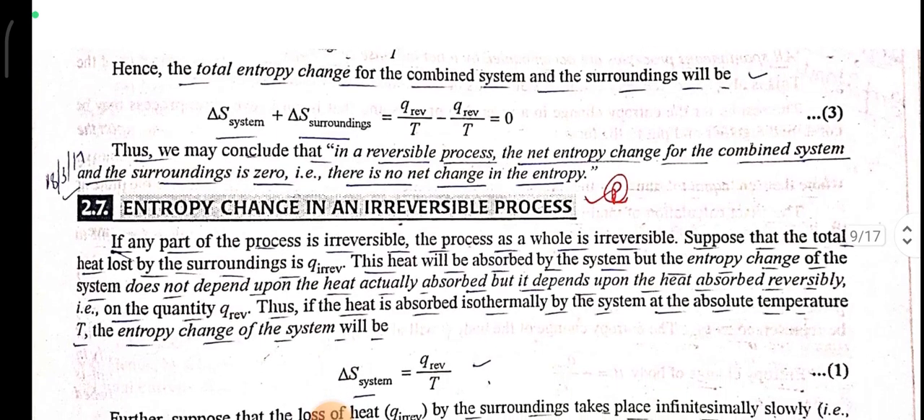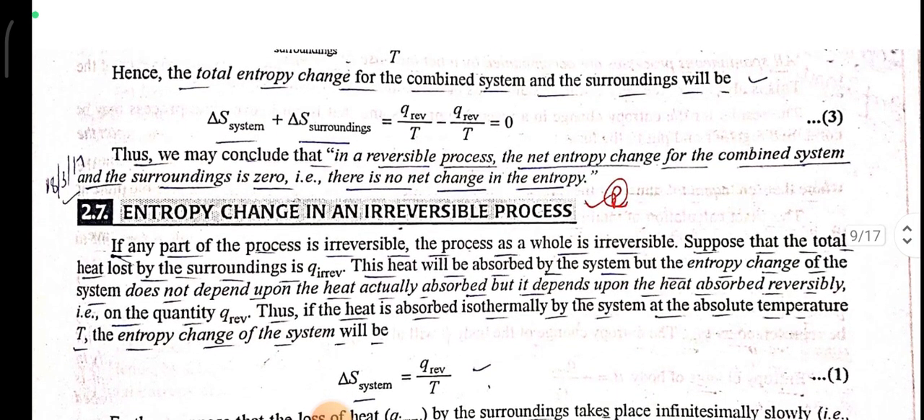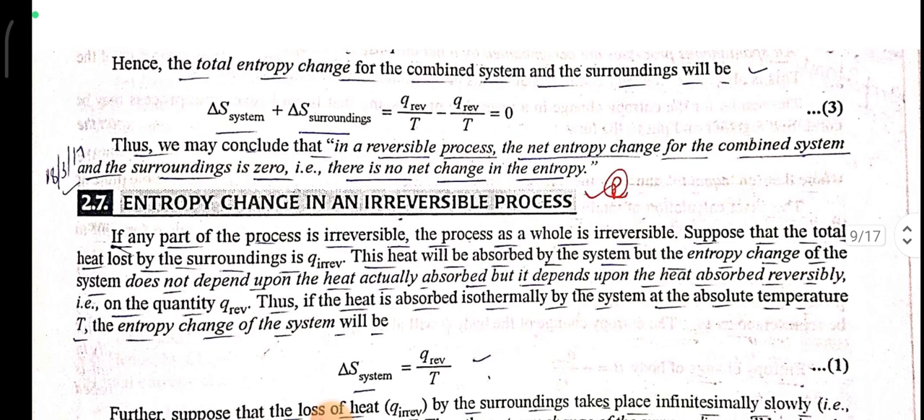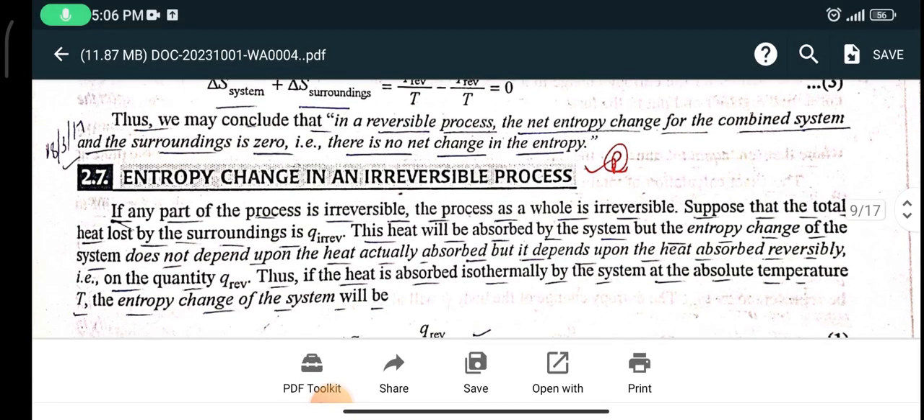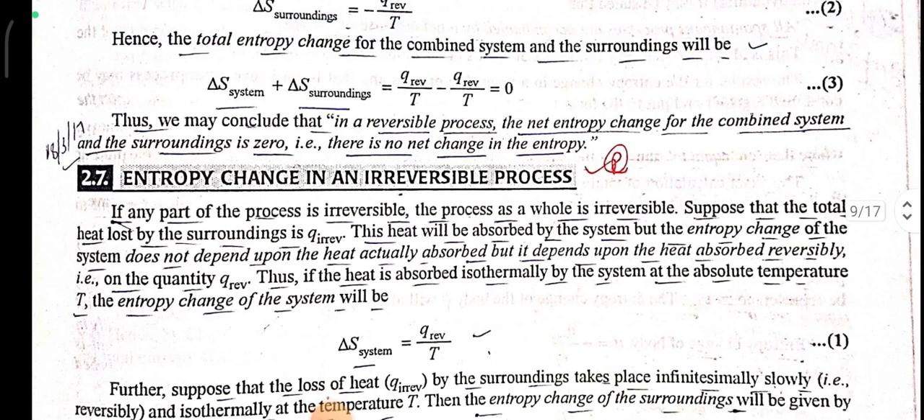Hence, the total entropy change of the combined system and the surroundings will be delta S for the system plus delta S for the surroundings is equal to Q reversible upon T minus Q reversible upon T, that is equal to 0. Thus, we may conclude that in a reversible process, the net entropy change for the combined system and the surroundings is 0. There is no net change in the entropy.